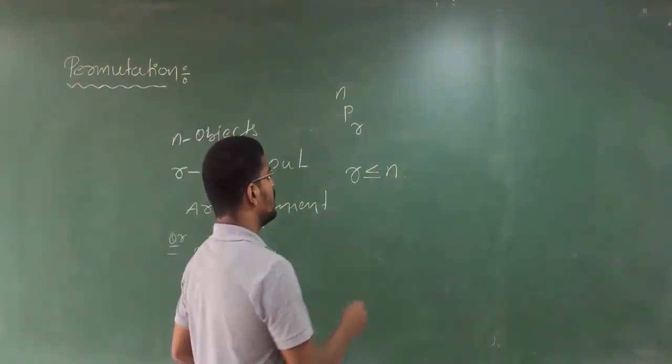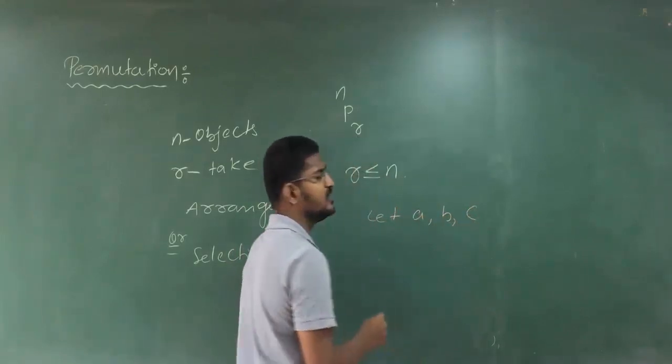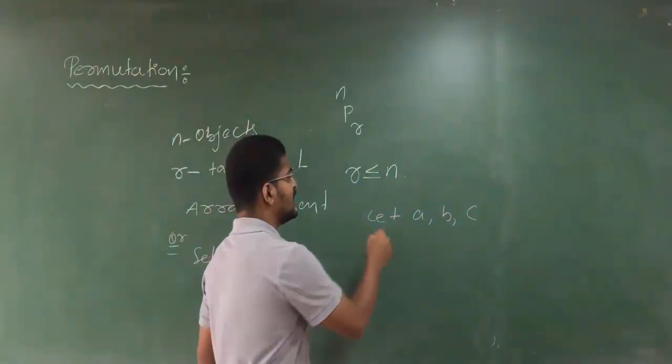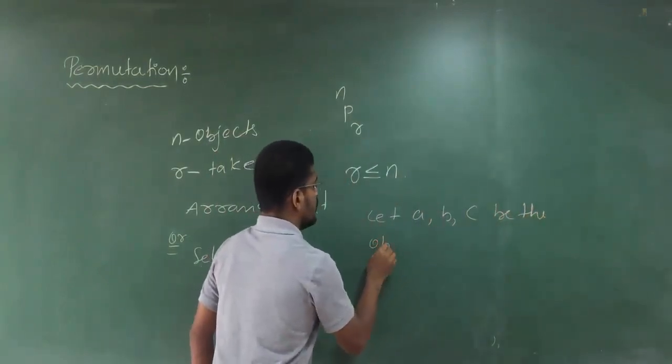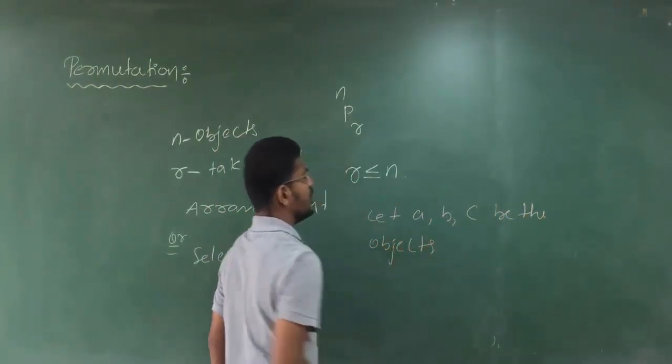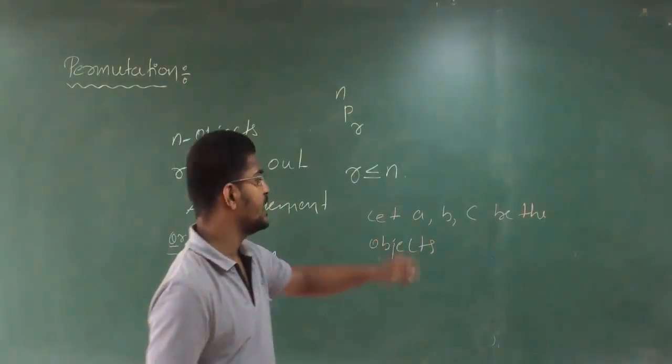For example, let A, B, C be the three objects. Let us take 2 out of these 3.